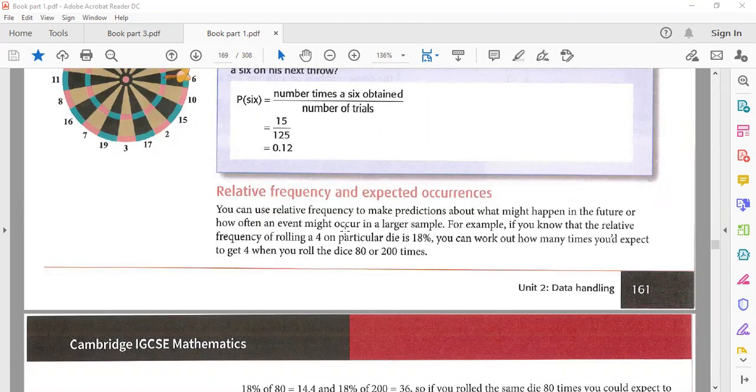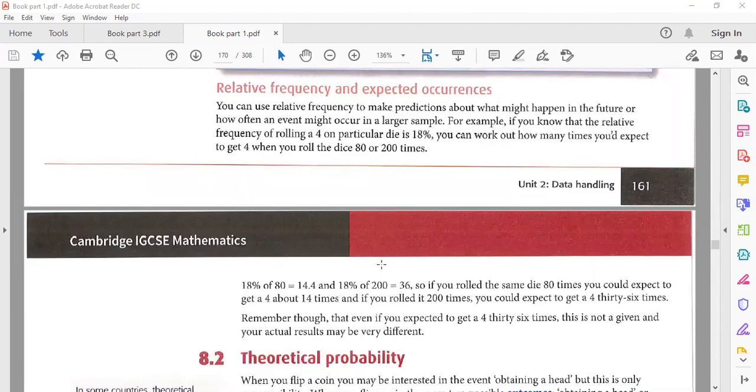Relative frequency and expected occurrence. You can use relative frequency to make predictions about what might happen in the future, or how often an event might occur in a large sample. Say the relative frequency of rolling a four on a particular die is 18%. You can work out how many times you would expect to get a 4 when you roll the die 80 or 200 times. So we need to find 18% of 80, and you will get 14 point something, and 18% of 200 is 36.